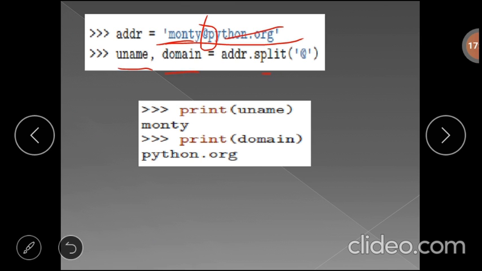Use the split function based on delimiter at, it will just split that mail ID into two parts. The first part, that is Monty, will be copied to the uname, and python.org, that is the domain part, will be copied to the variable domain. If you print uname, you have the value Monty. Again, if you print the value of domain, we have the domain name python.org. This is one application of Python. Directly you can split the mail ID and copy it to the two variables in a single statement.